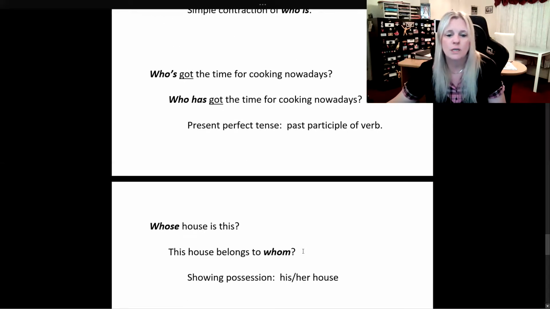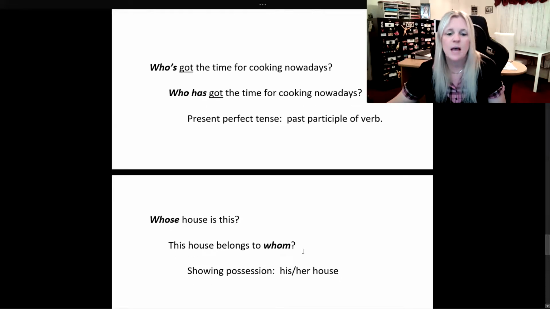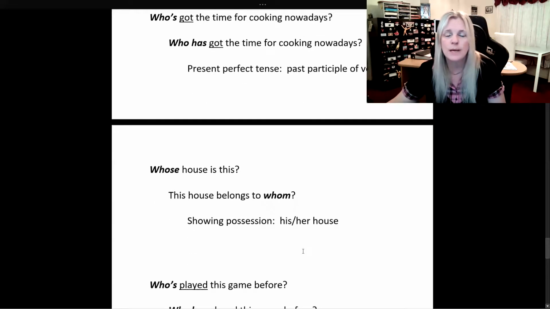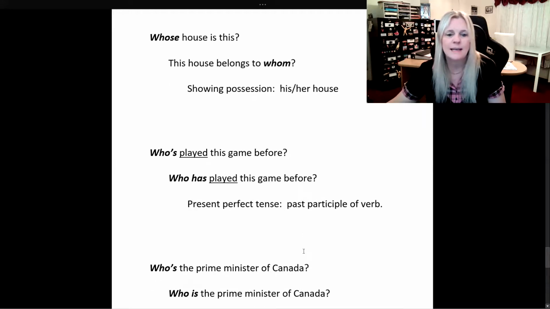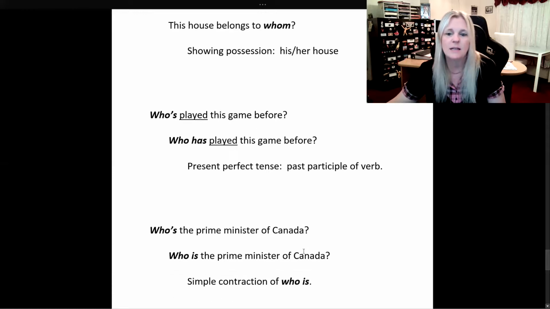Whose house is this? This house belongs to whom is the question, showing possession, his, her house. Who's played this game before? Who has played this game before? Same thing as the previous verb that we saw, ed ending, it's still the past participle, present perfect tense.